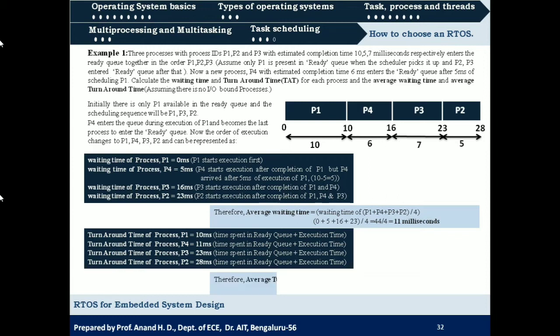So 10 plus 11 plus 23 plus 28 milliseconds is 72, and it is divided by the total number of processes, that is 4. So it is 18 milliseconds. Okay. So this is about the last come first serve or last in first out scheduling algorithm. Hope you have understood this.